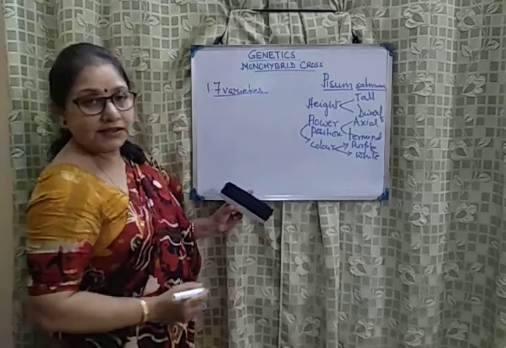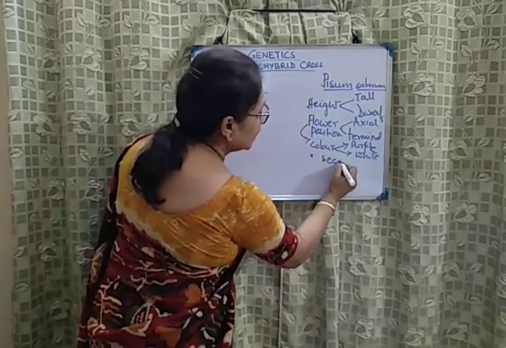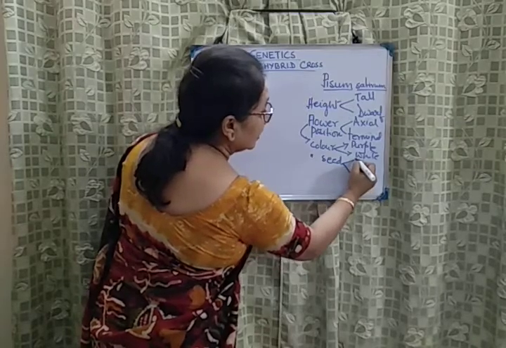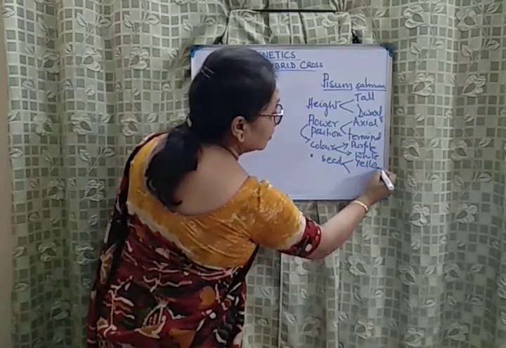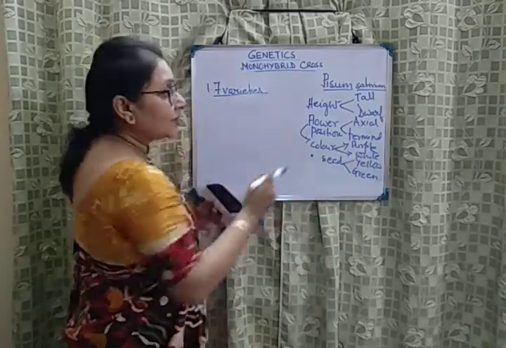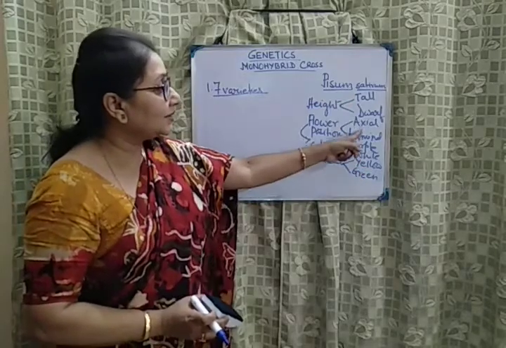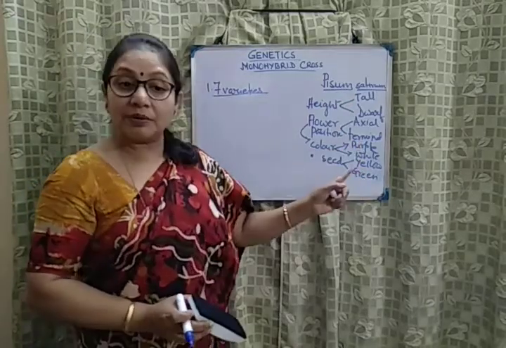The pea seed color: yellow and green. You have seen I have written in the order where the dominant characteristics I have written on the top and the recessive I have written in the lower part.